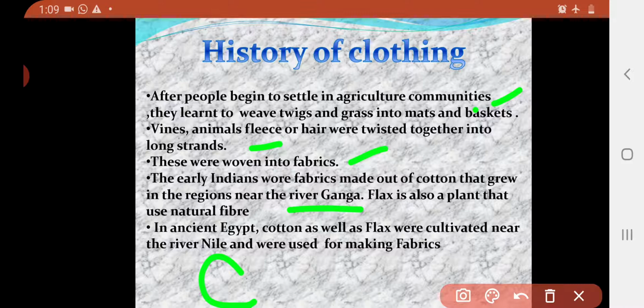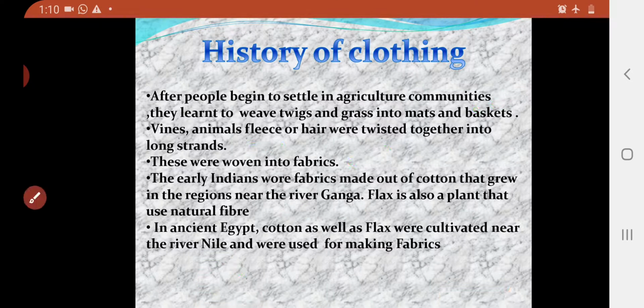So this is the history of clothing. In early days, people were unaware of clothing. Slowly, steadily, they learned to protect their body with twigs, leaves and other materials, such as skins of animals. When they started agriculture, they removed the fleece of animals and tried to weave it into cloth. Slowly, steadily, it became a big industry. Nowadays, we are wearing varieties of cloths.